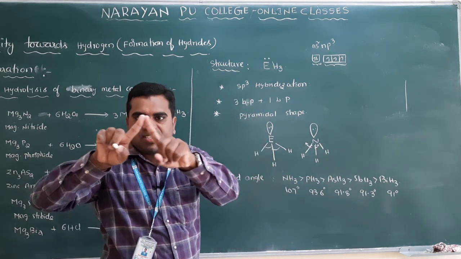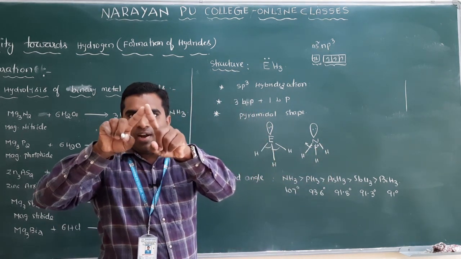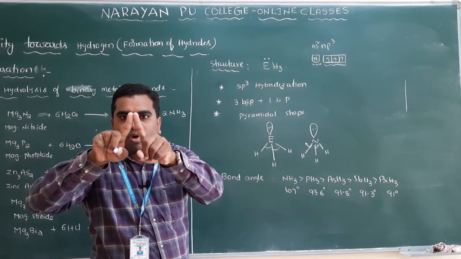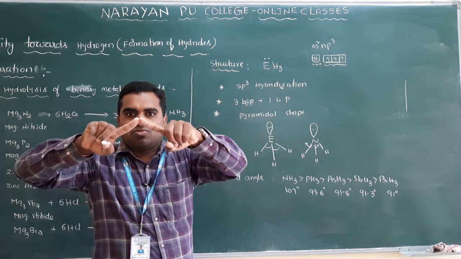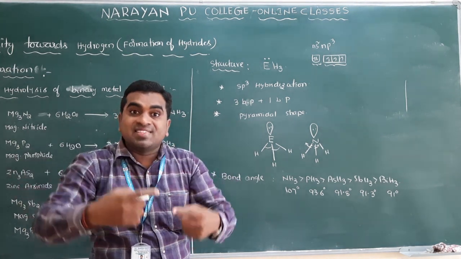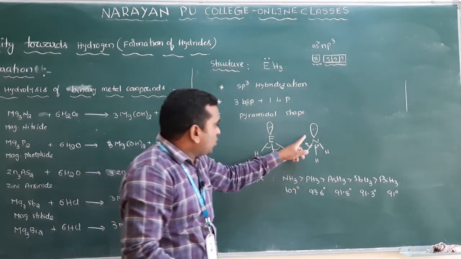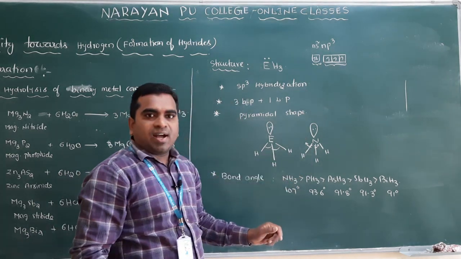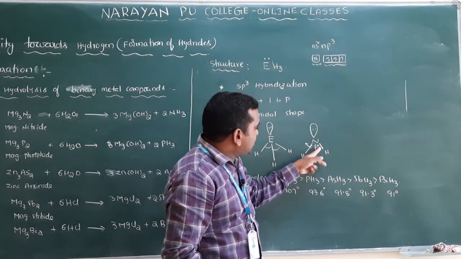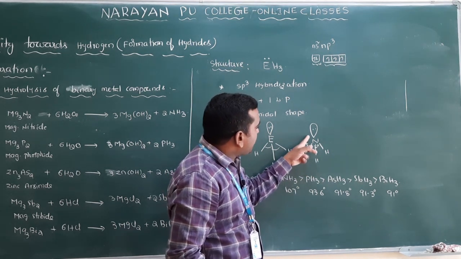Electronic repulsions are more here, so to avoid them these two bonds move away from each other. When they move away, the bond angle increases. So in ammonia the repulsions of the adjacent bond pair electrons are maximum.